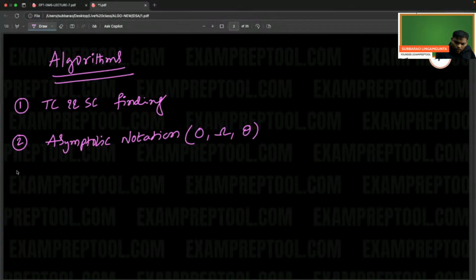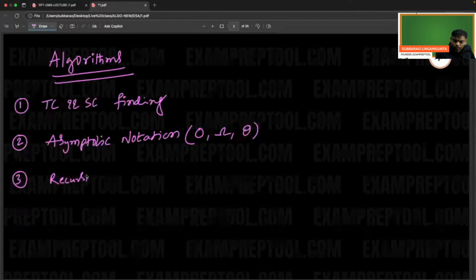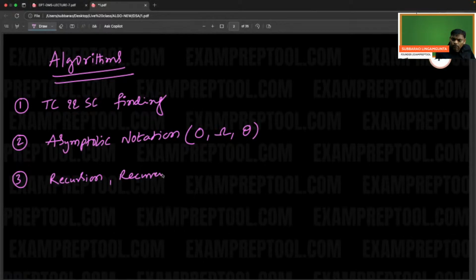Next, the third one. We are going to discuss recursion. This is a major one. Recurrence relation. Next one, recurrence relation solving.